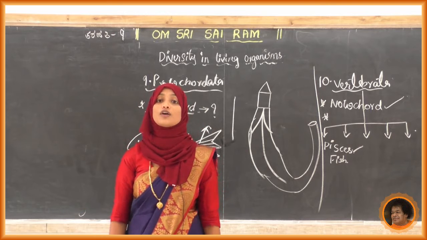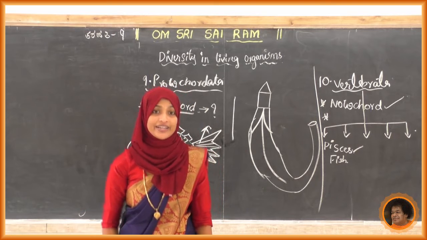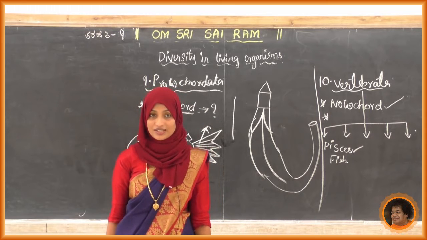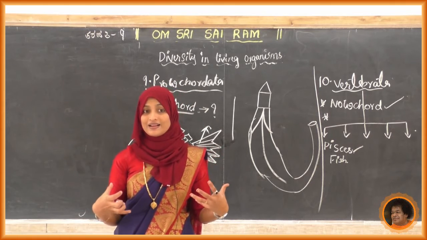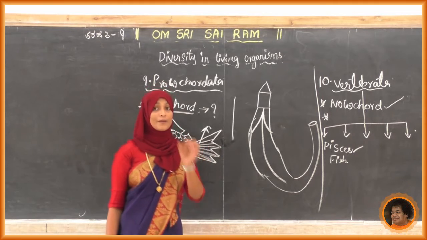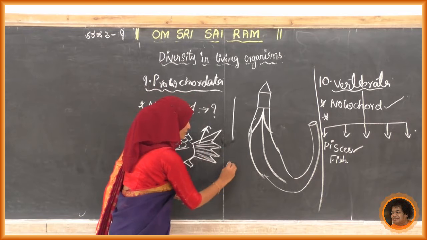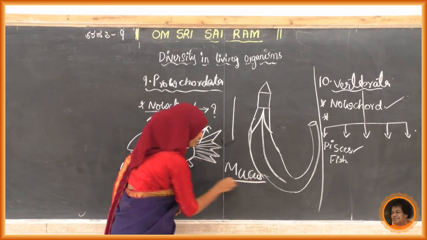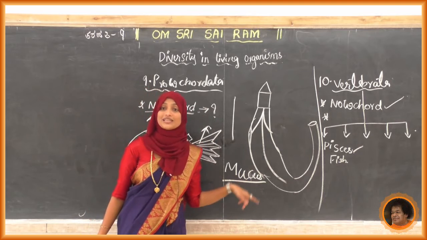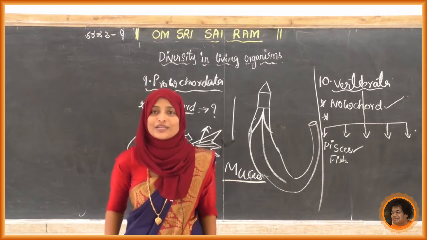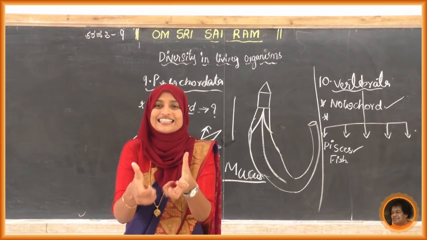So, lack of scales. Write down that point: lack of scales in its body or skin. But it has a mucus gland in its body. Write down that here. Mucus, what is the spelling? Sorry, mucus. See? Mucus gland is present in its skin. Because of that, if you touch this frog, it is slippery.